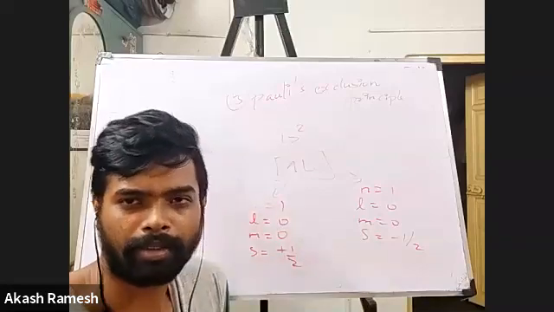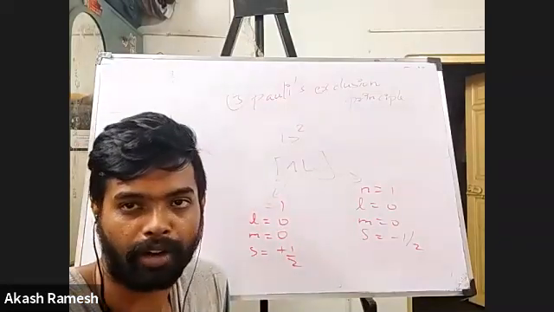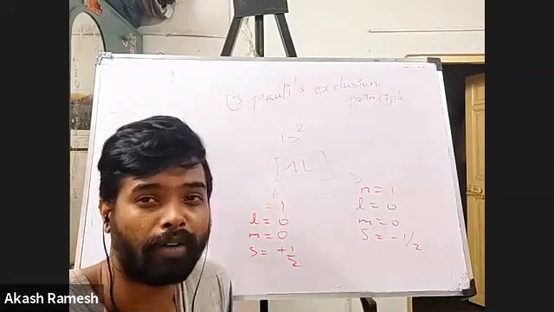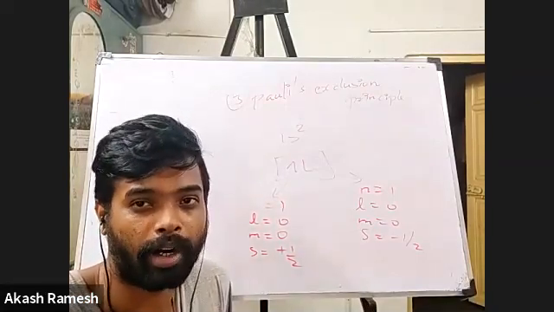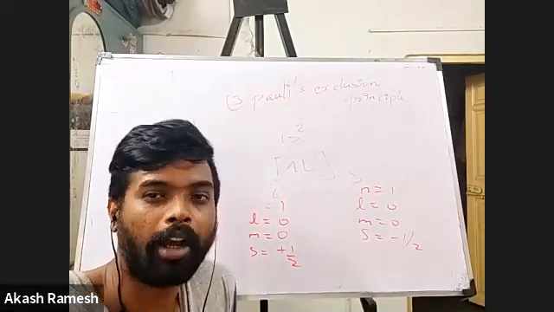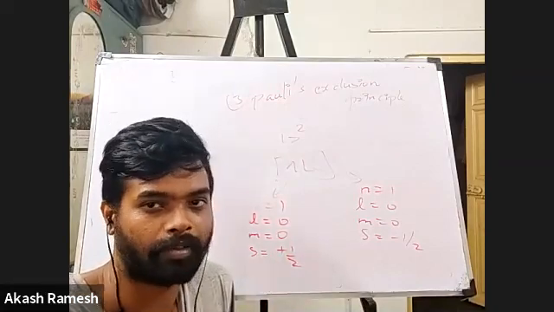Next class, we'll take some examples and try to fill the electronic configurations of many elements. And I told you we have to see the shapes of these orbitals. What is the shape of the s orbital? What is the shape of the p orbital? What is the shape of the d orbital? All that we'll see next class, and we'll be completing this chapter.